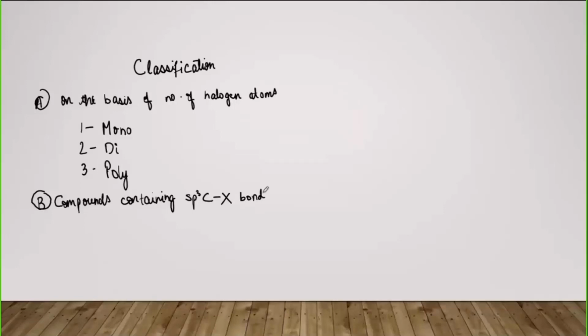Fine. So here also when we talk about the classification, first we get the alkyl halide or the haloalkanes.